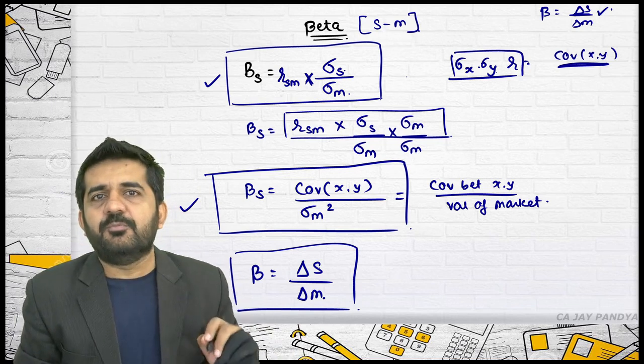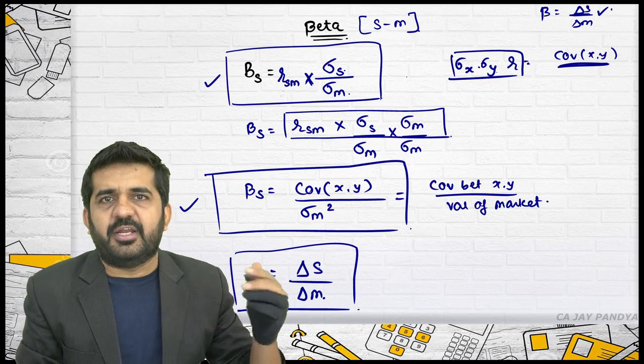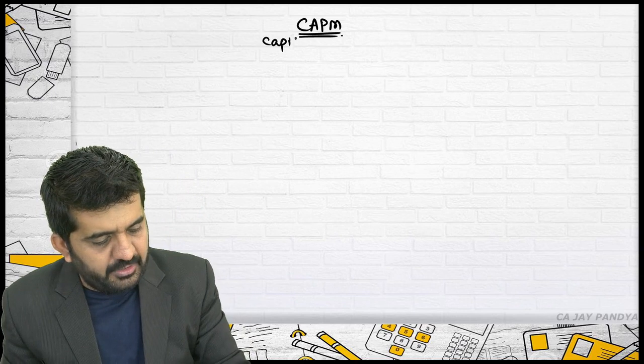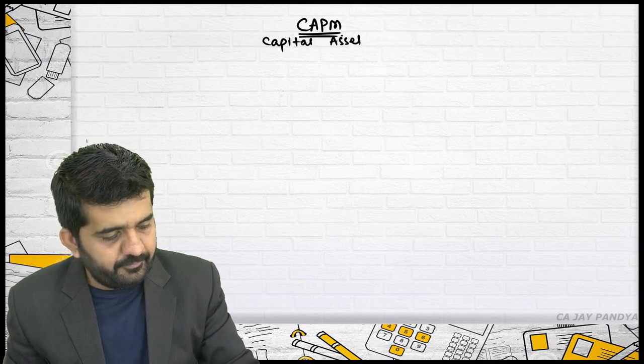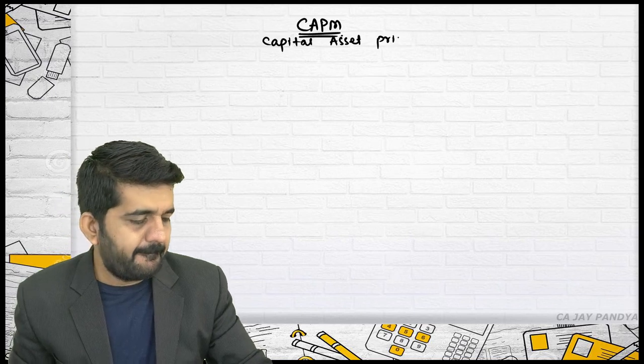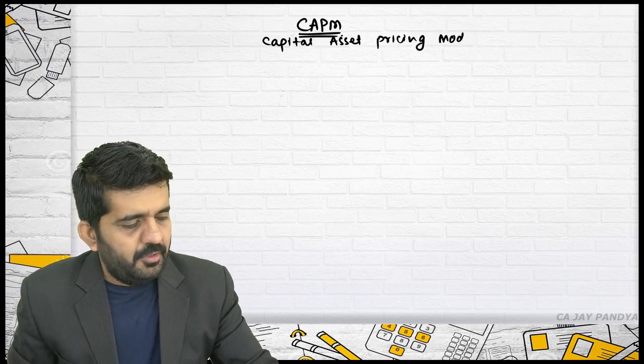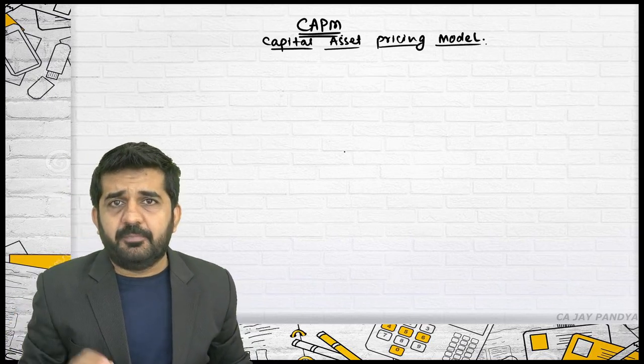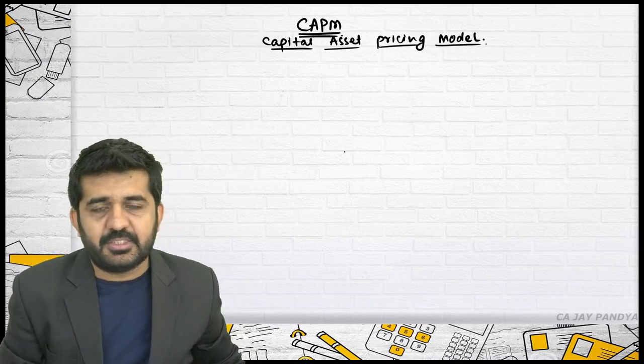This was the first concept in portfolio management. After return and risk, this is beta. Let us go to the next point. We are going to the concept of CAPM, Capital Asset Pricing Model. I know you have learned it at a lower standard, that is intermediate. We have also done it in one of the chapters, but here we'll be learning it full-fledged and technically.